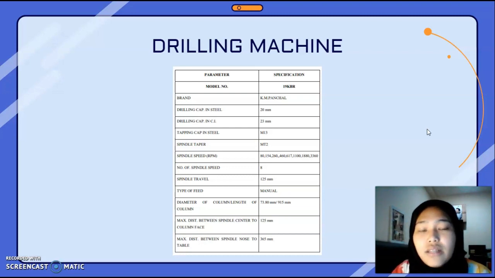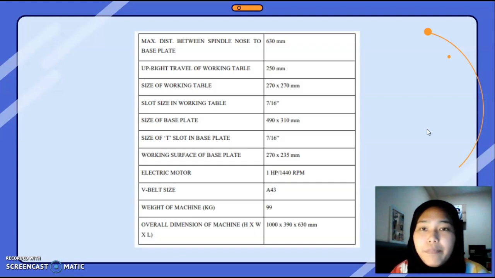Spindle travel is 125 mm. Type of feed is manual. Diameter of column is 70.80 mm and length of column is 915 mm. Maximum distance between spindle center to column face is 125 mm. Maximum distance between spindle nose to table is 365 mm. And maximum distance between spindle nose to base plate is 630 mm. Upright travel of working table is 250 mm.